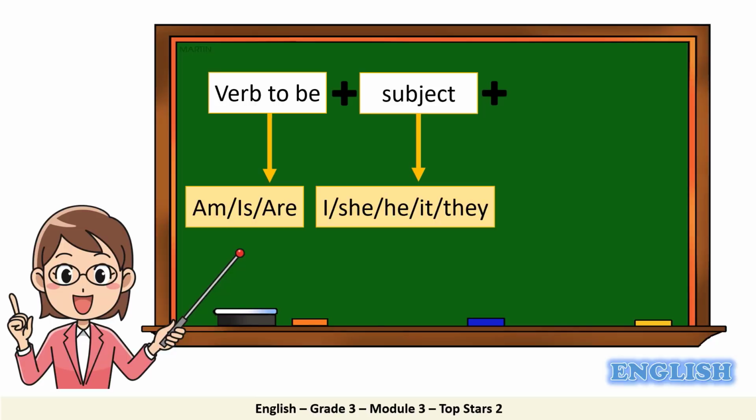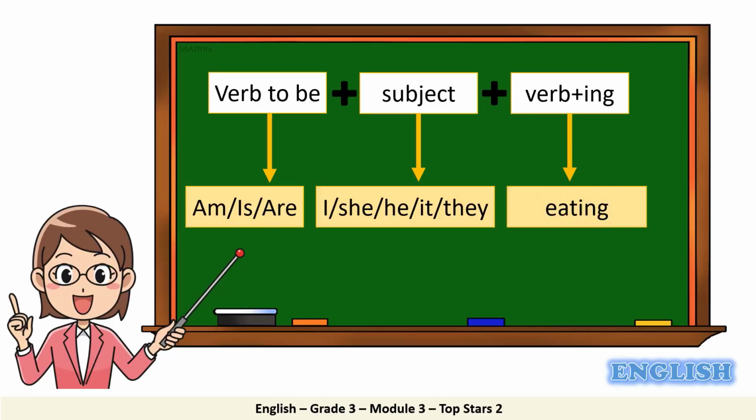For example, I, she, he, it, and they. The subject is followed by the verb in the ing form. For example, we have the verb eating. Now, can you tell me what punctuation mark do we end the question with? Wonderful! The question ends with a question mark.